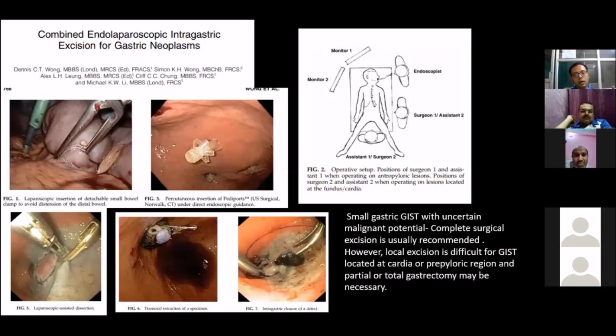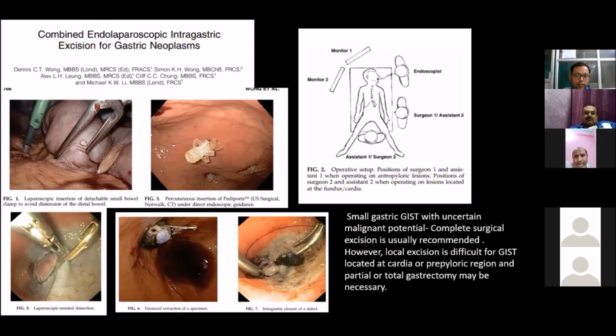Now ports were placed into the stomach, the laparoscope was introduced inside the stomach, and the tumor was excised. Here, the study was done with normal laparoscopic excision, but another SAGES study has shown that even a stapler can be introduced by this technique to excise a pedunculated lesion.